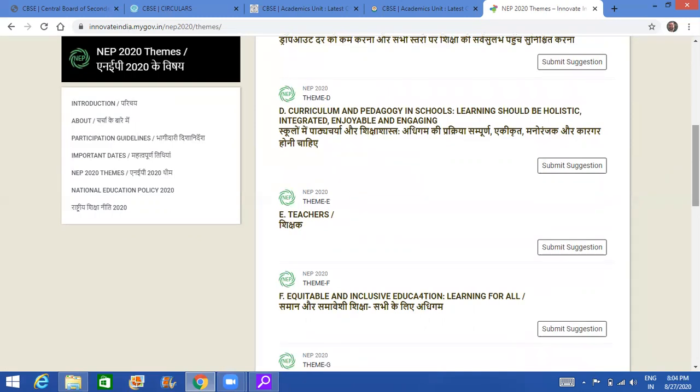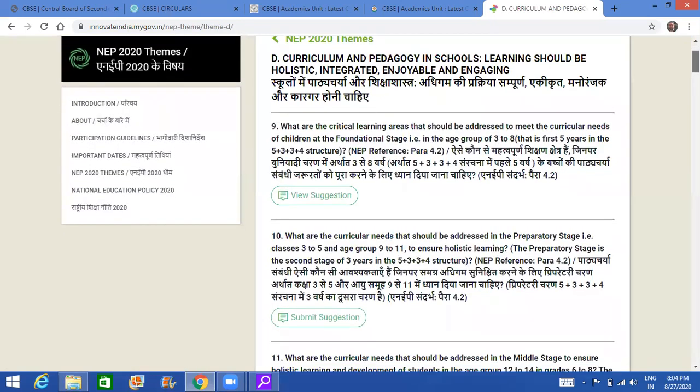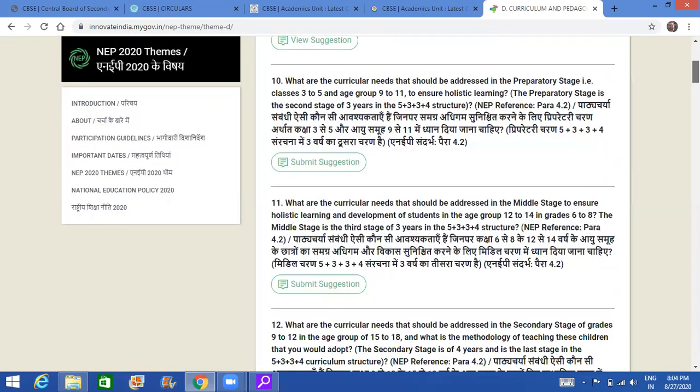Personally, I have selected this theme because this is my area of expertise, and I love integrated learning and the art integration that has been introduced, the experiential learning that has been talked about for so much time. All this has been inculcated in this. So here, if I am selecting this, I'm just showing you an example, you will select this and click on submit suggestion, and you will have a host of questions coming in front of you. And what is that host of questions? Question number 9, 10, 11, like that, it goes on.